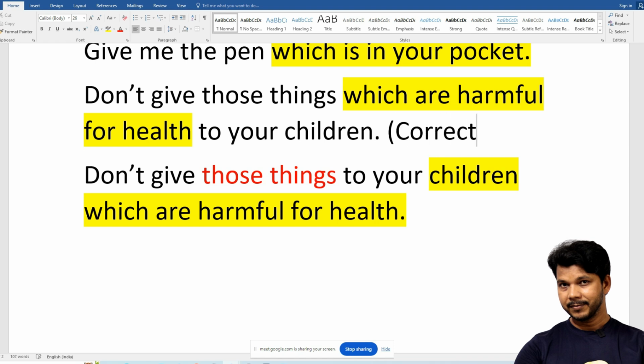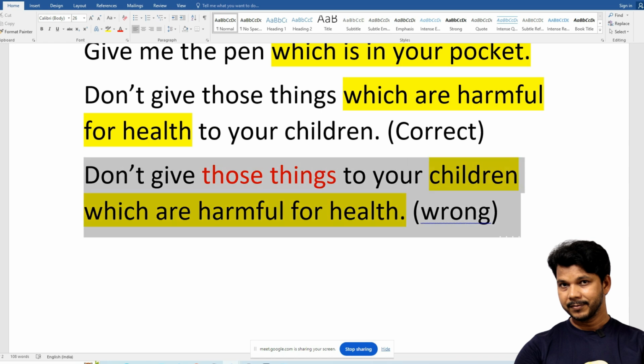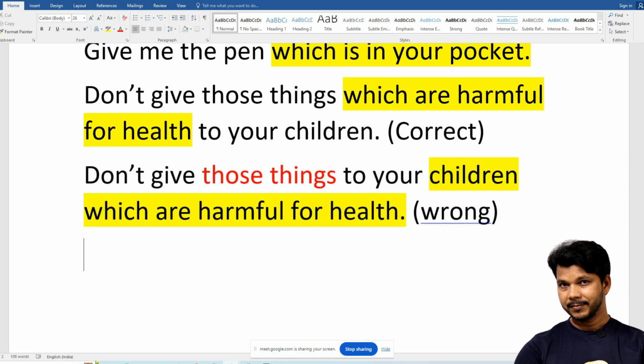What did you understand by this? What I am trying to say is that for you, in speaking, this sentence might sound good, but it is wrong, because you are giving the extra information. You are supposed to put the extra information on the right hand side of the thing which you want to talk about. You know?